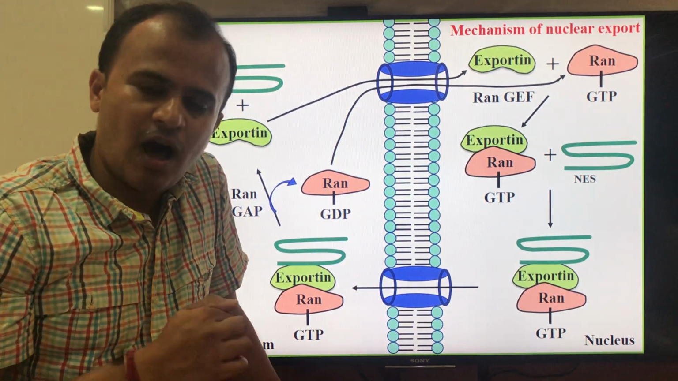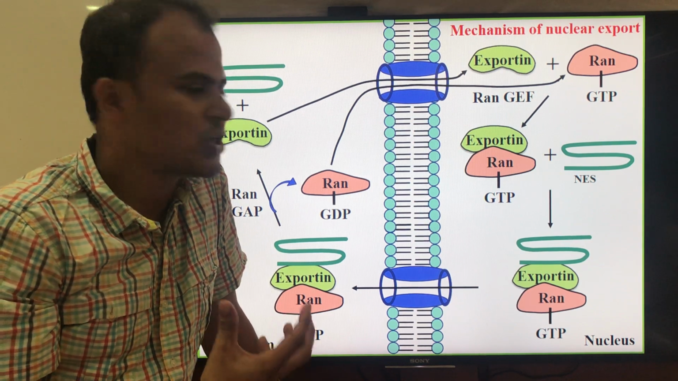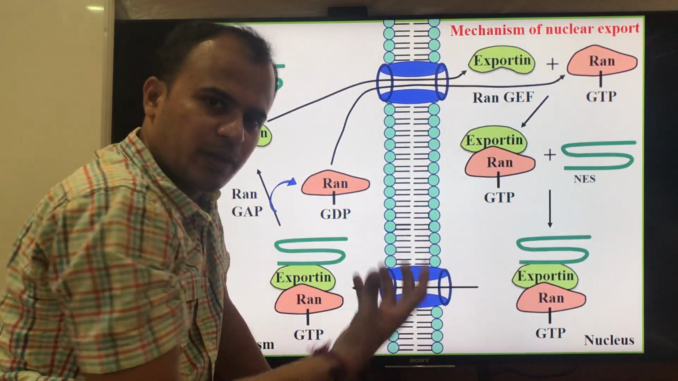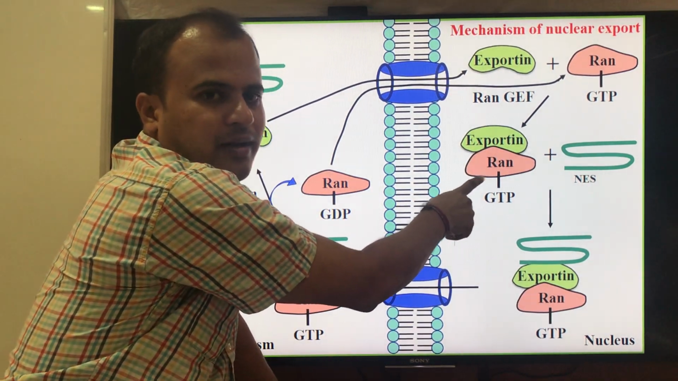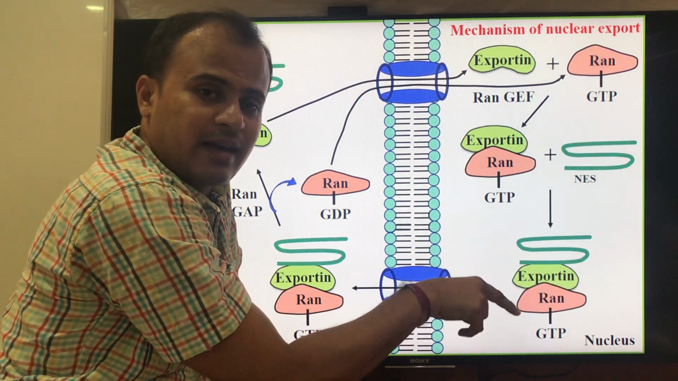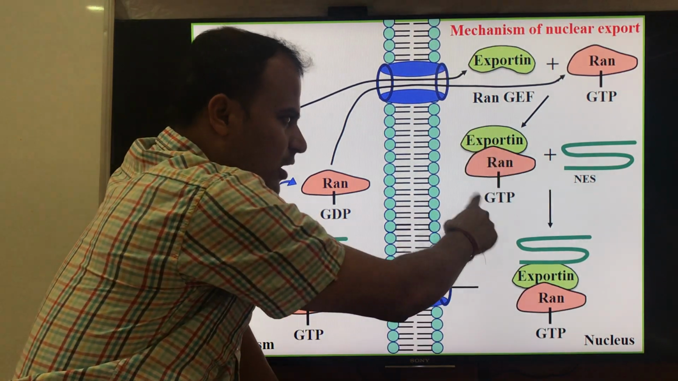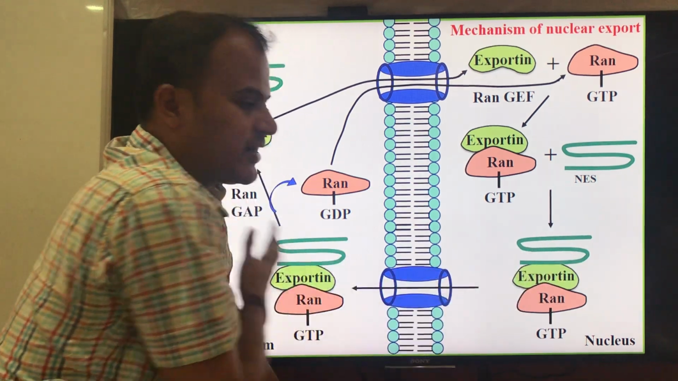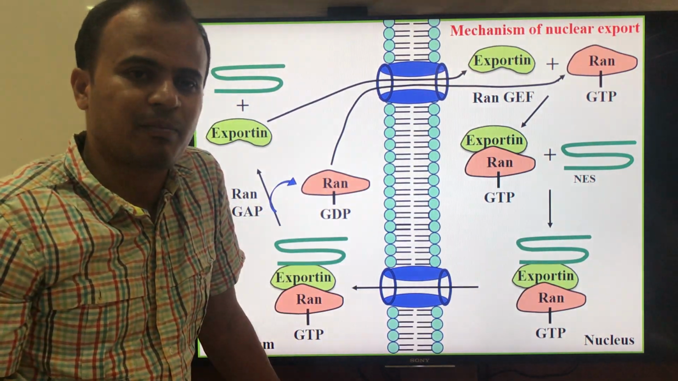In case of the rRNA also, rRNA forms the ribosomes in the nucleus. Once the ribosome subunits are formed in the nucleus, a specific type of exportin interacts with the ribosomal subunits along with the RAN GTP, then transports them back. So the overall mechanism remains the same.